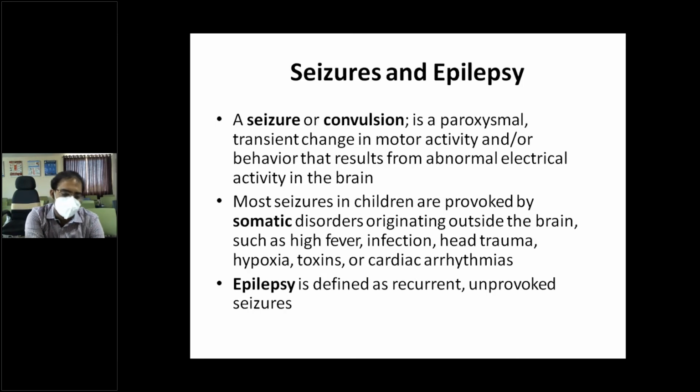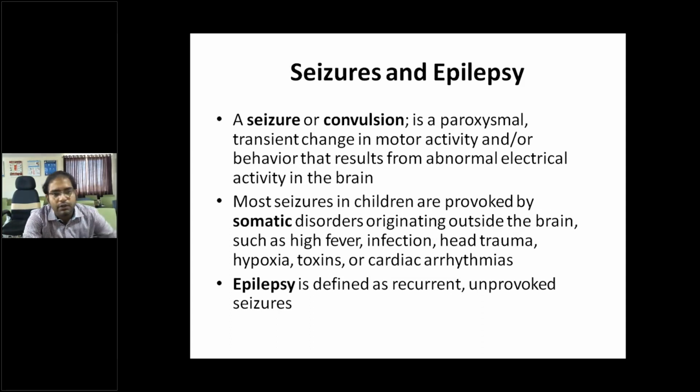So, seizure and epilepsy. Seizure or convulsion is paroxysmal. Paroxysmal means sudden, transient change in motor activity and or behavior that results from abnormal electrical activity in the brain. Okay.